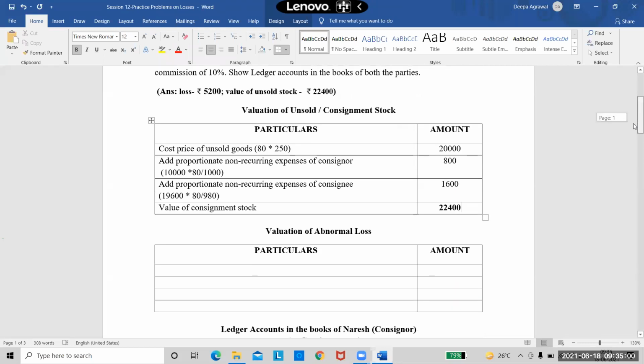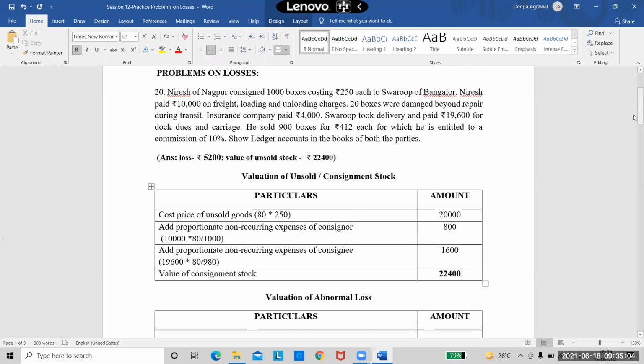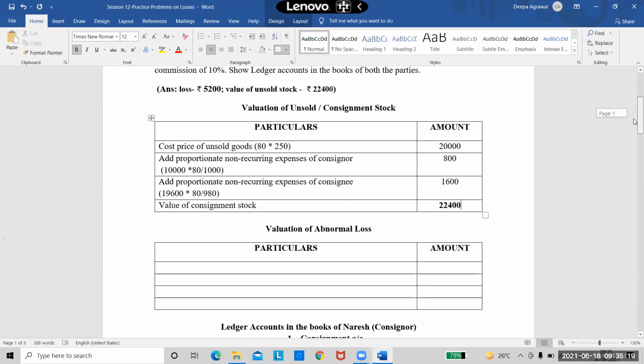Anyone has a doubt in unsold stock? Please let me know if you have a doubt. See, if you have a doubt, get it clarified here itself. Otherwise, you'll get confused later on. Any doubt in the consignment stock valuation? No, ma'am. Okay. So now we'll proceed to the valuation of abnormal loss.